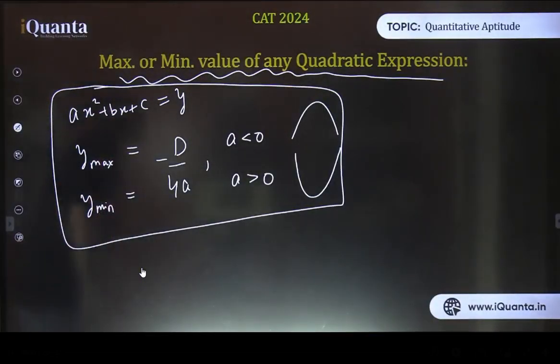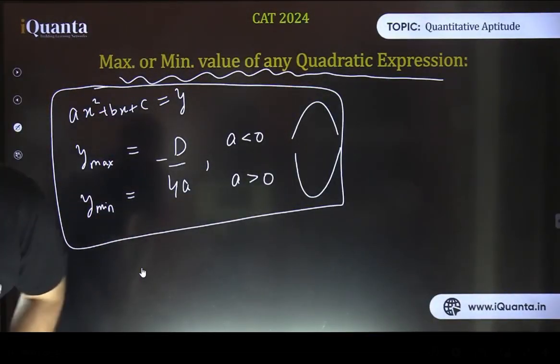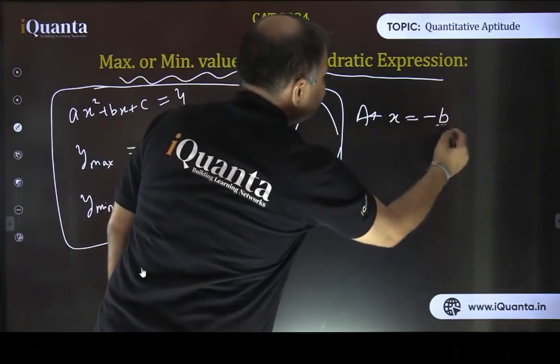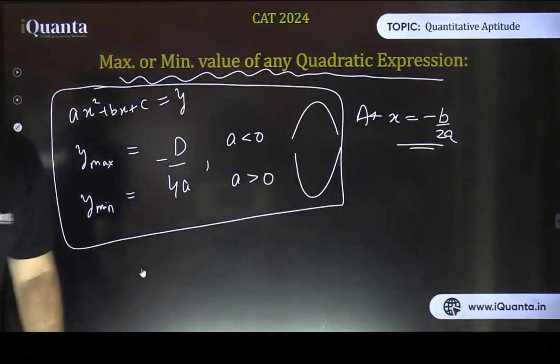I hope this part is clear. There should not be any doubt. Priyanka is asking whether minus b by 2a and minus d by 4a make a difference. Arey Priyanka, at x equals minus b by 2a, we are going to get the maximum value or minimum value.